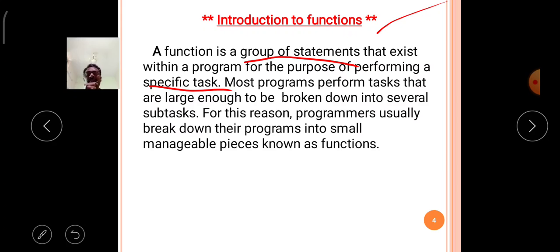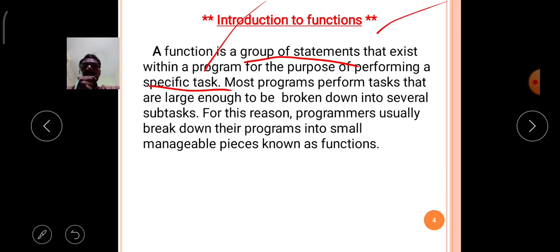Each function performs a specific task. The add function performs the addition operation, the mul function performs multiplication, the div function performs division. So a function is a group of statements that exists within a program for the purpose of performing a specific task.